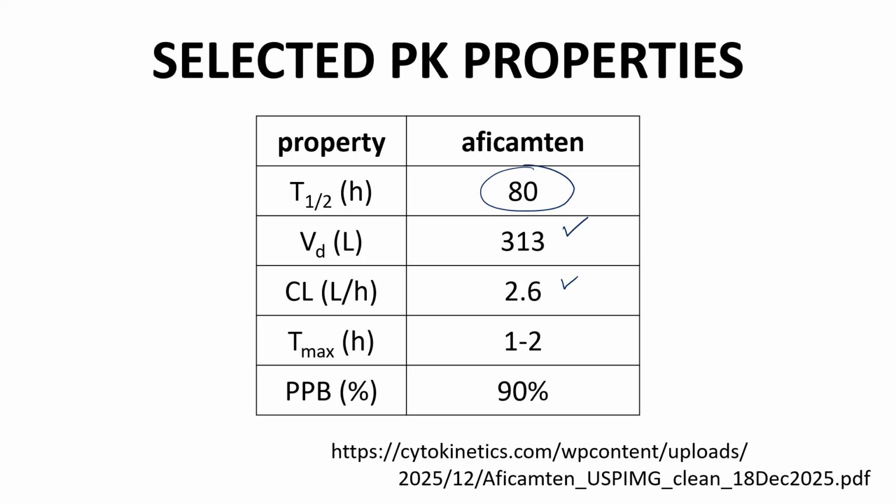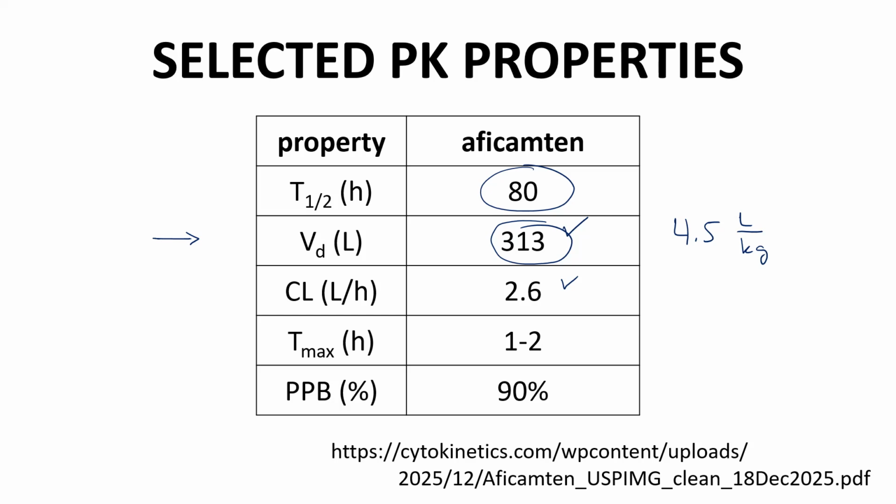I do want to circle back to the volume of distribution. 313 liters, assuming a 70 kilogram patient mass, is about 4.5 liters per kilogram. I admit I have a hard time interpreting a volume this small for a drug that needs to penetrate tissues and act on intracellular targets.